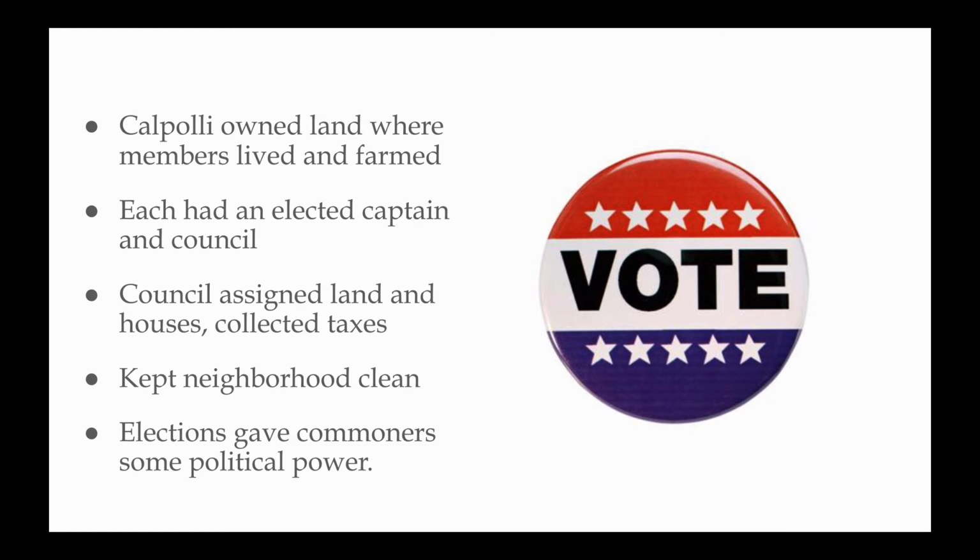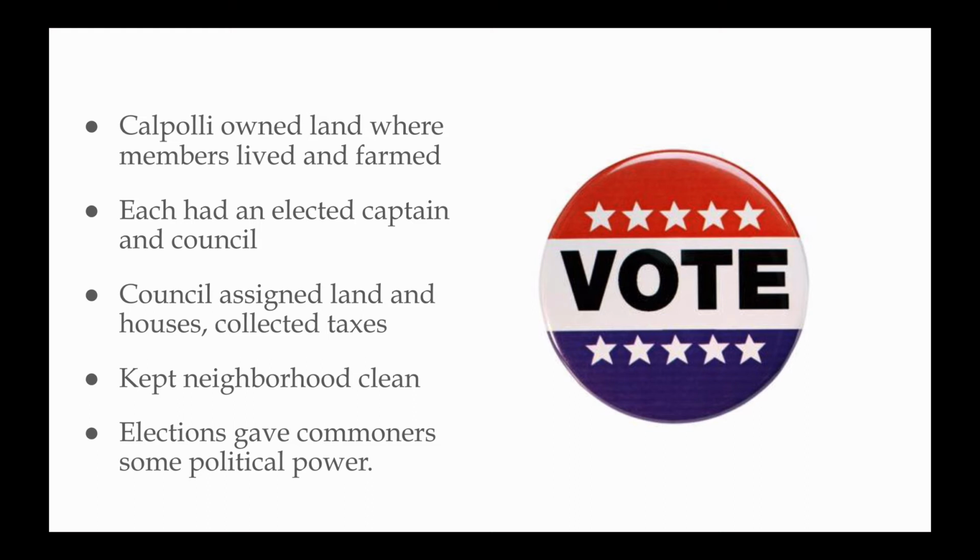Paying taxes in Aztec society was very important, and we'll see how each group was responsible for paying those taxes. Really, really important. These councils also made sure that the kalpolis were clean, and they were elected. So this did give some political power to us commoners that were there.